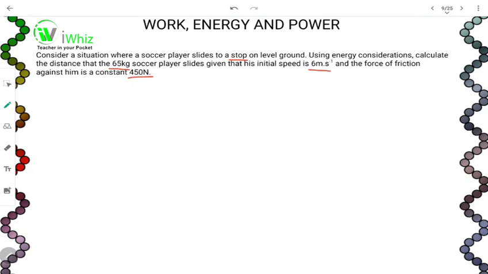What would be the first step in doing this example? Your first step would be to analyze the problem and determine what you have been given. Friction stops the player, which converts the kinetic energy into another form, which includes thermal energy. When we look at the work energy theorem, the work done by friction, which is negative, is added to the initial kinetic energy to produce zero. The work done by friction is negative because the force of friction is in the opposite direction to motion.